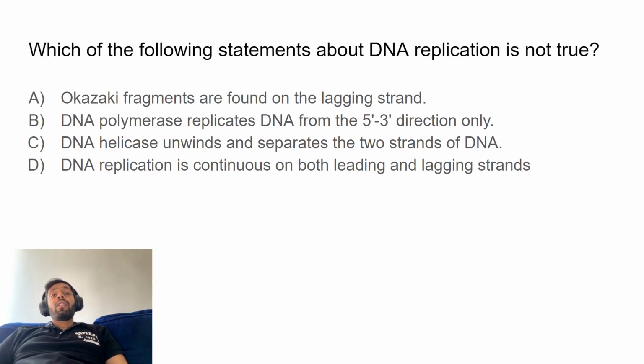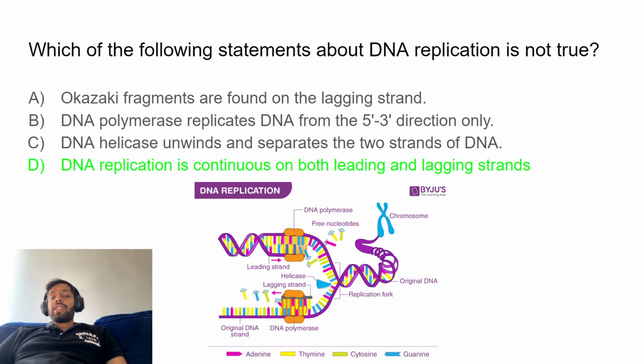Okay. Which of the following statements about DNA replication is not true? Okazaki fragments are found on the lagging strand. DNA polymerase replicates DNA from 5' to 3' direction only. DNA helicase unwinds and separates the two strands of DNA. DNA replication is continuous on both leading and lagging strands. Okay, straight away, DNA replication is not continuous on leading and lagging strands, right? So that's why we have these Okazaki fragments.